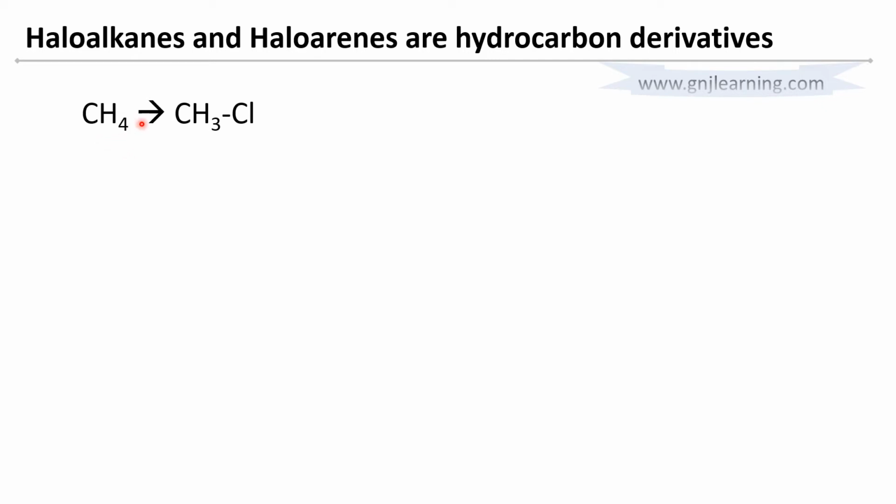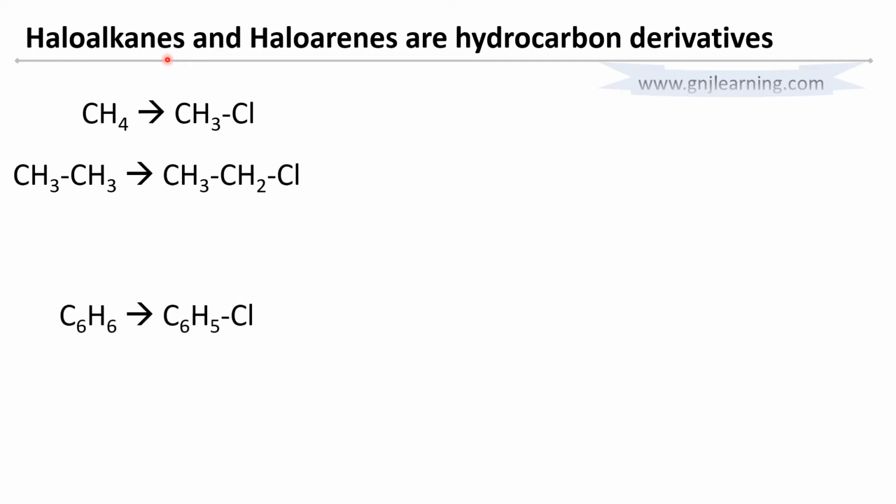Methane, one hydrogen replaced by Cl, is a haloalkane. Similarly, in ethane, one hydrogen is removed and I place Cl, then it is a haloalkane. Clear? In haloarenes, I remove one hydrogen of benzene and replace it with a halogen.